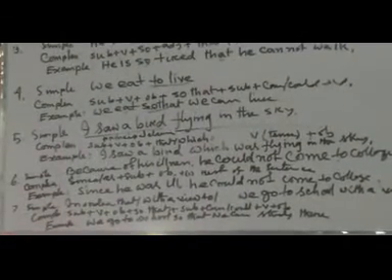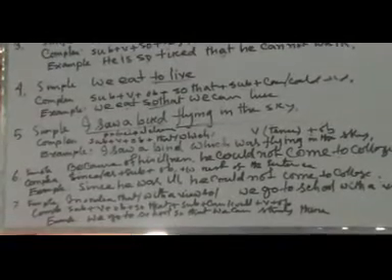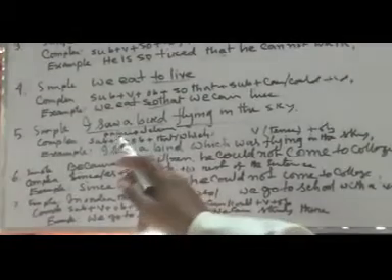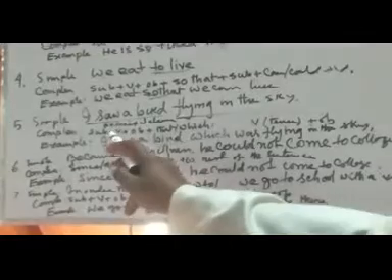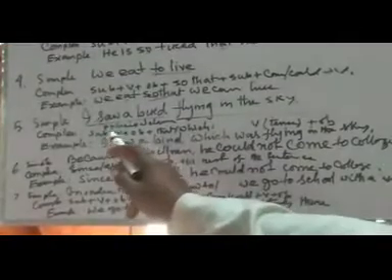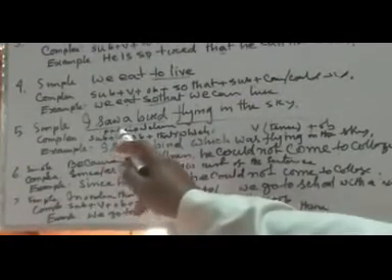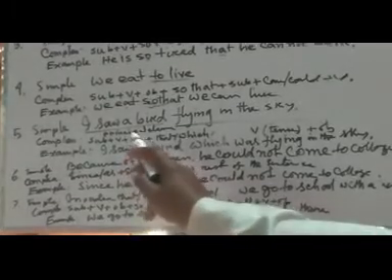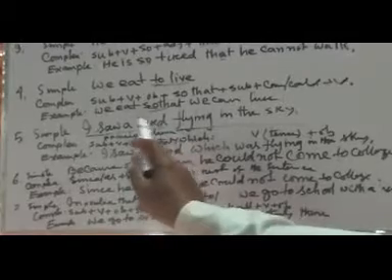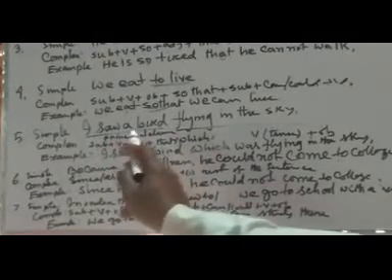Can you understand? The structure of the complex will be subject plus verb plus object. I is subject, saw is verb, a bird is object.